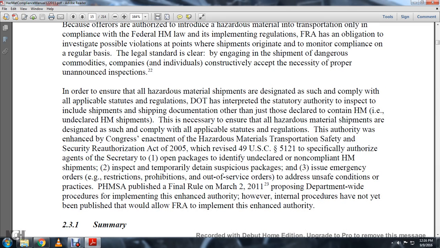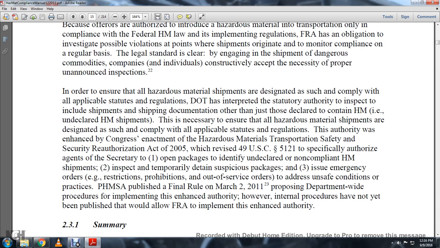In order to ensure that all hazardous material shipments are designated as such and comply with all applicable statutes and regulations, the Department of Transportation has interpreted its statutory authority to inspect to include all shipments and shipping documentation, other than just those declared to contain hazardous material, and to undeclared hazardous material shipments. This is necessary to ensure that all hazardous material shipments are designated as such and comply with the applicable statutes and regulations.